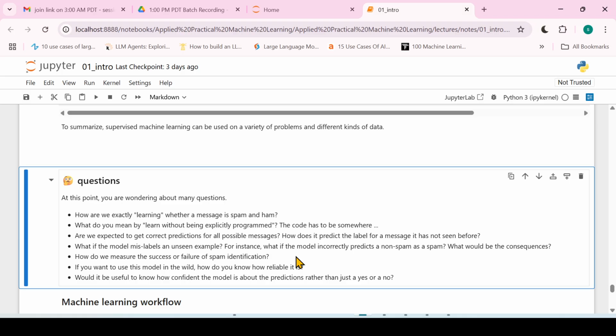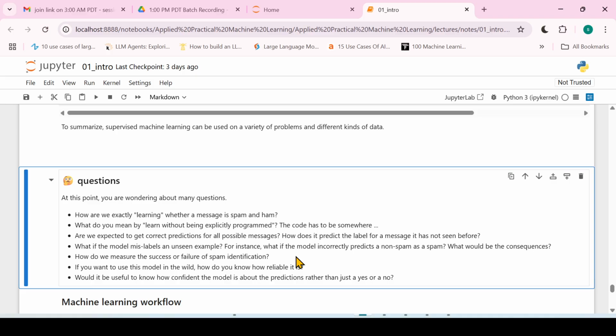So we always use test data to test the models, to predict the output of new examples, right? So how does that work? And what happens if the model mislabels the unseen examples? How do we correct that?